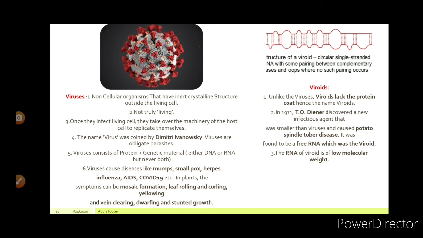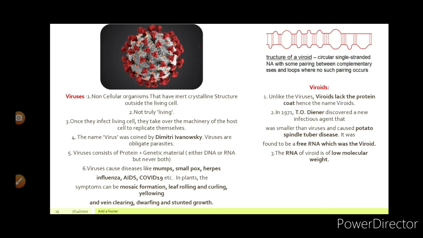The name virus was coined by Dmitry Ivanovsky. He was a Russian scientist. Viruses are obligate parasites. Fifth point is viruses consist of protein plus genetic material, either DNA or RNA, but never both. See, one virus cannot contain both DNA and RNA. It is only one type. The next point is viruses cause diseases like mumps, smallpox, herpes, influenza, AIDS, COVID-19, etc. You should know the basics of these diseases.